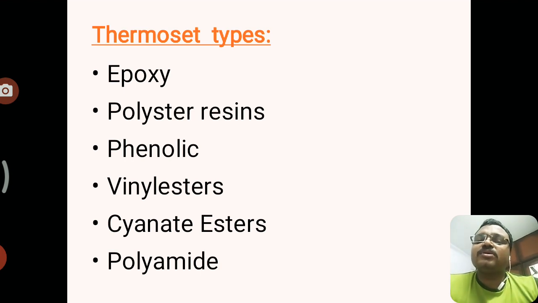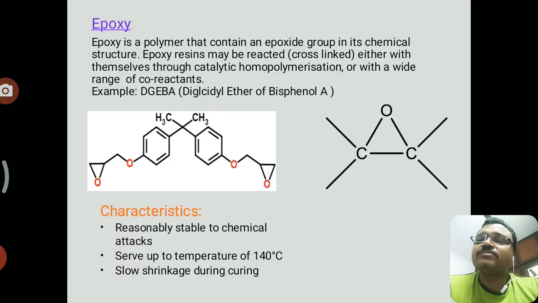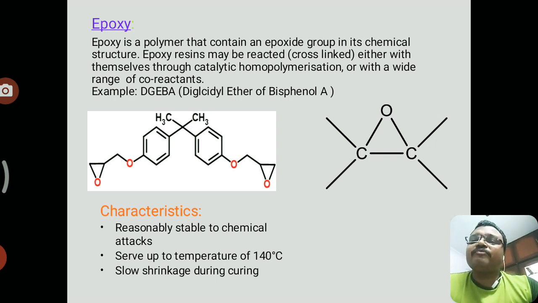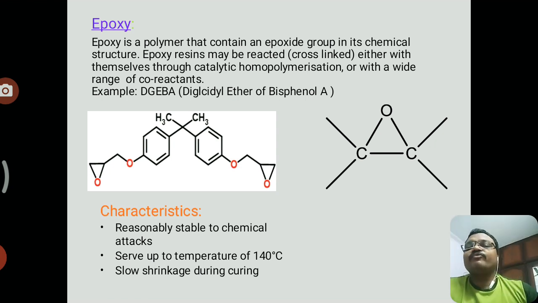Let us discuss some of the thermosetting types. The first one is the epoxy. Epoxy is a polymer that contains an epoxide group, which is a chemical structure, as we have seen in the picture below. These epoxy resins may be reacted either with themselves through catalysts or with a wide range of co-reactants. Examples for the epoxies are diglycidyl ether of bisphenol A. The characteristics of epoxy are that it is highly stable to chemical attacks and serves up to a temperature of 140 degrees centigrade.